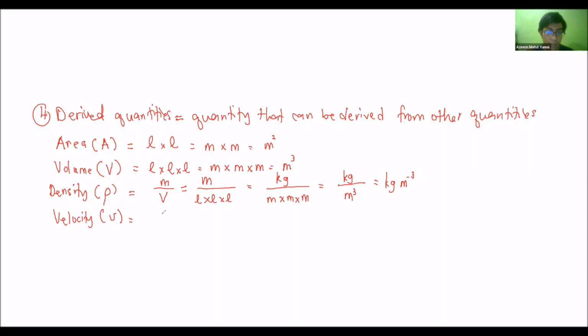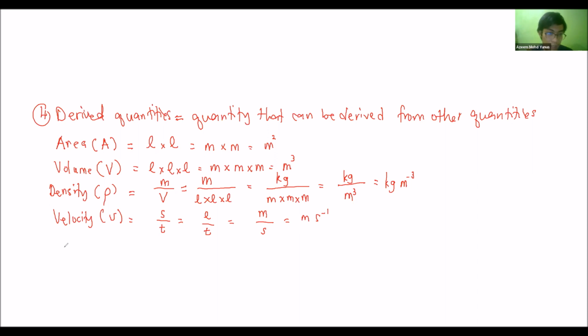The formula is displacement over time, or length over time. So length is meter, time is second. So if you want to make it in a single line, it becomes meter per second, or meter second negative 1.